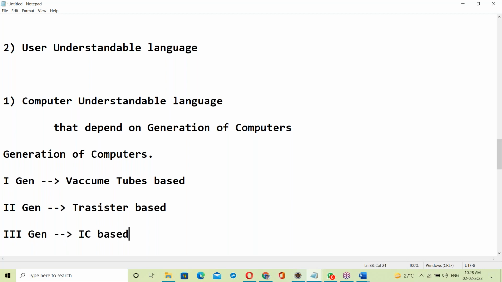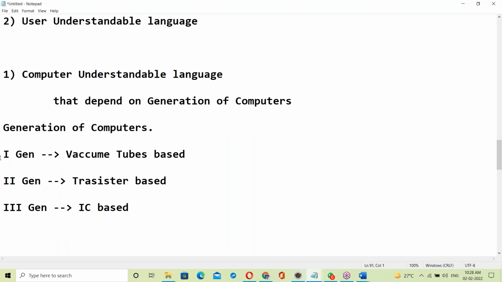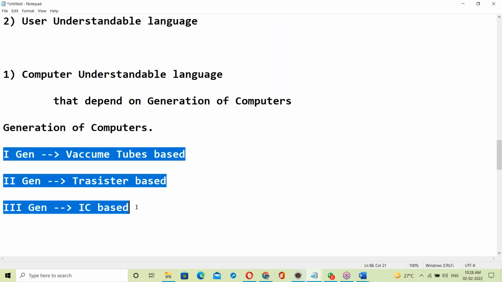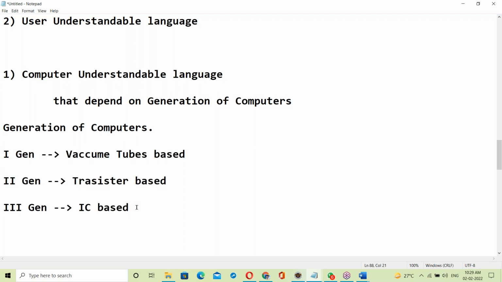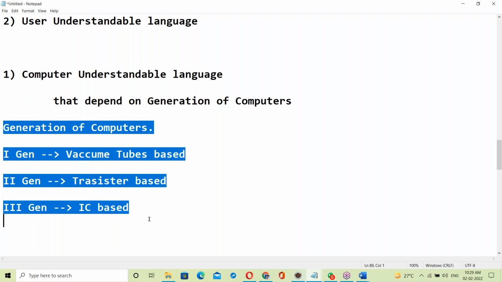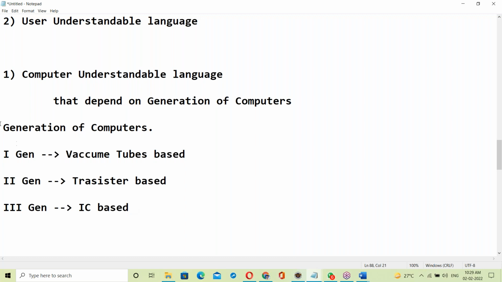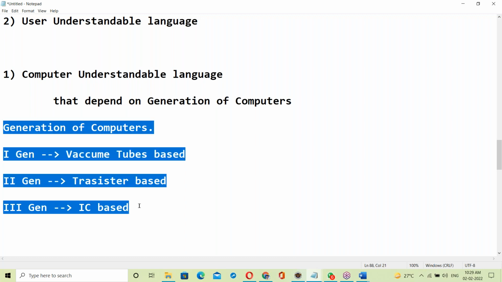Yeah, these all are electronic subjects. In our engineering, we have one electronic subject. We studied what vacuum tubes, transistors, and IC based are. Very interesting topic this is: how vacuum tubes work, how transistors work, how integrated circuits work. Yes, my graduation is CSE, computer science engineering. In that we have one subject. I think it's third year, or no, second year. In second year we have these electronic subjects.